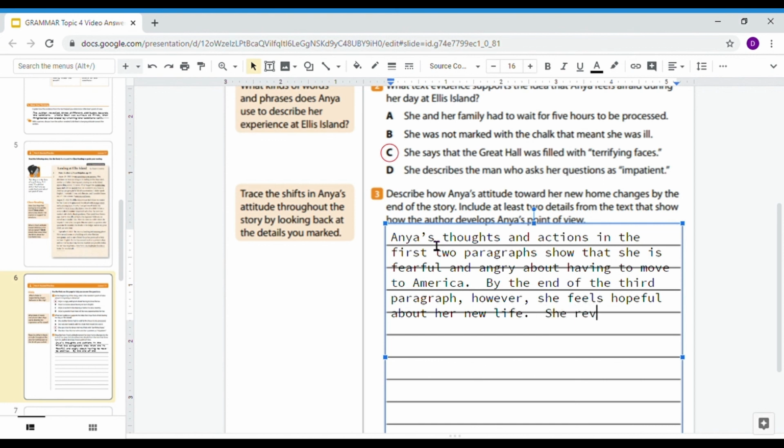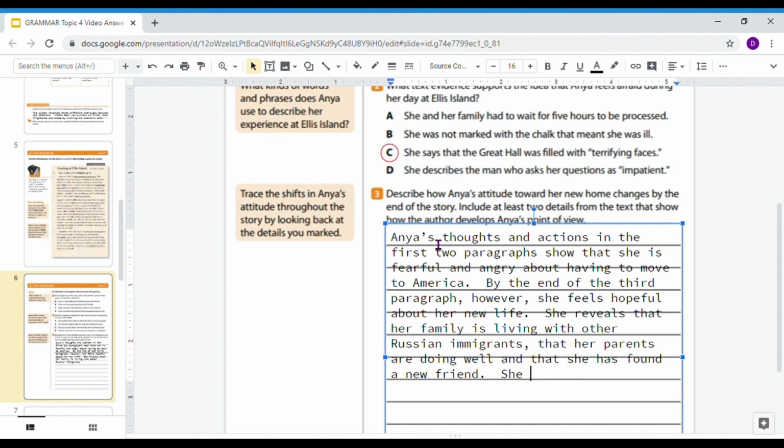She reveals that her family is living with other Russian immigrants, and that her parents are doing well, and that she has found a new friend.